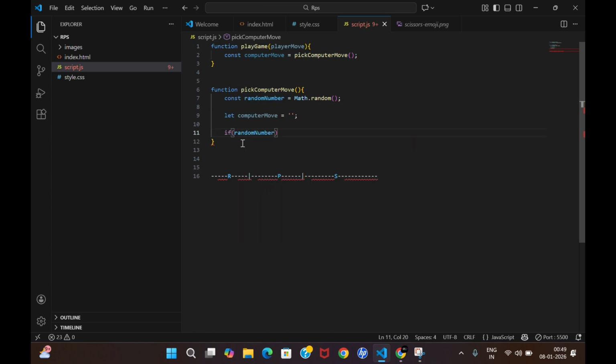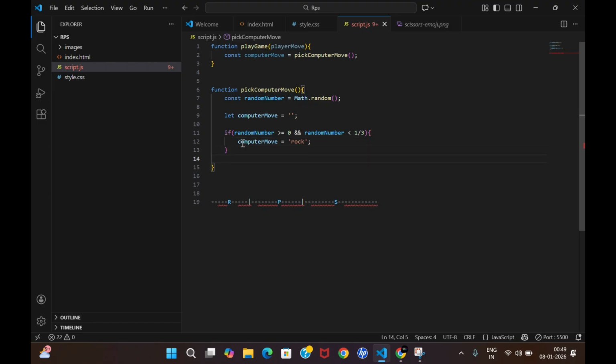So I will write that if the random number value is greater than or equal to 0, just like what I have taught you downside, you can visualize over here, and the random number value is less than 1 by 3, then we want the computer move to be equal to rock, right?